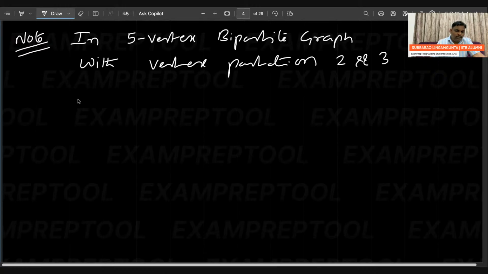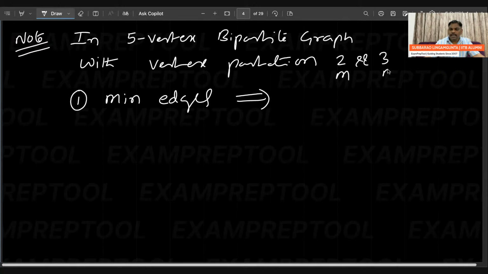I am writing one important thing. Please listen. One: minimum edges, how many? In a 5 vertex bipartite graph with vertex partition 2 and 3, minimum edges how many? This is M assume, this is N assume. So minimum edges are 0. It is a bipartite graph, not a complete bipartite graph.